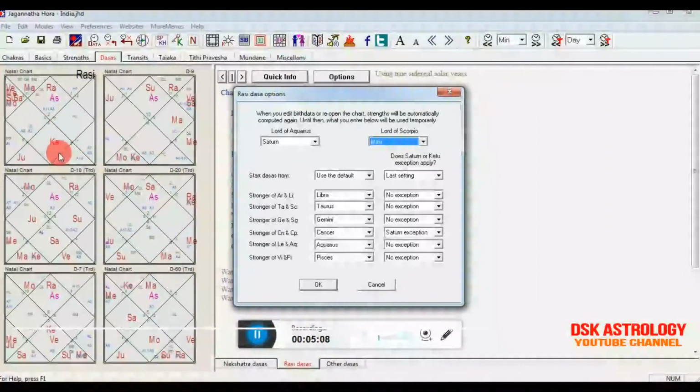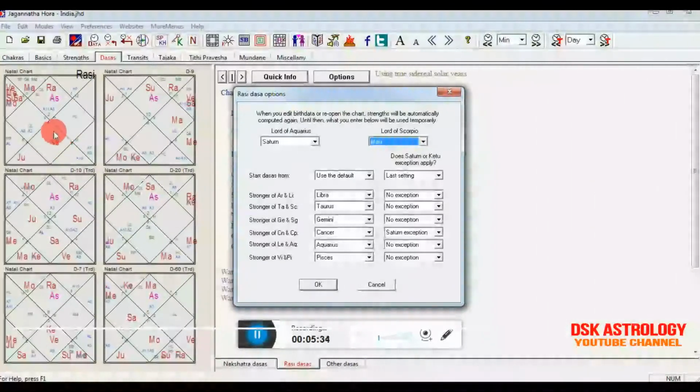Jaimini says, if you have any planet among these two, Mars or Ketu, because these two planets are the lords of Scorpio, if you have any lord in the Scorpio sign, you have to neglect that lord and count up to another lord. So in this case, for Scorpio, Ketu is in the Scorpio sign.